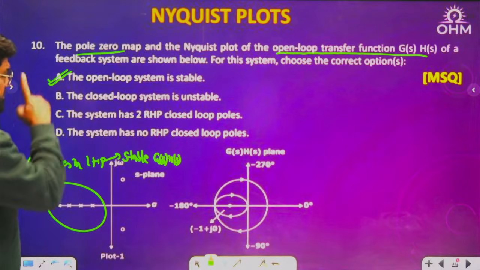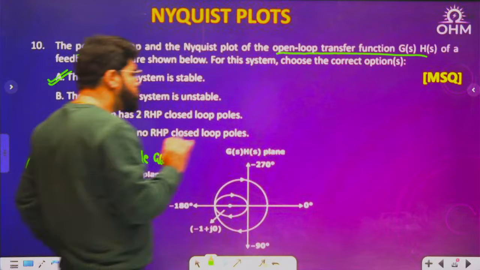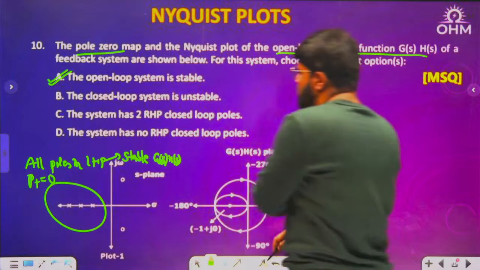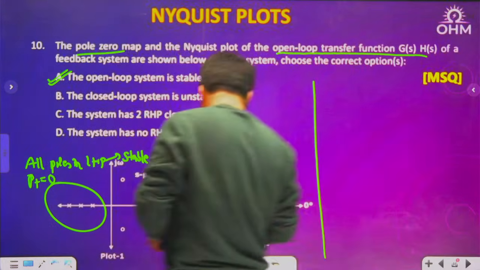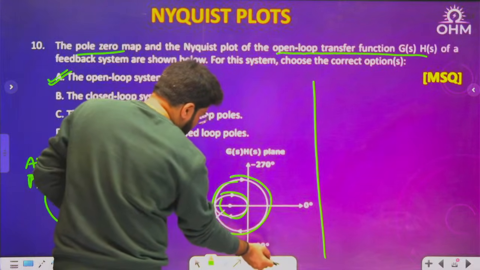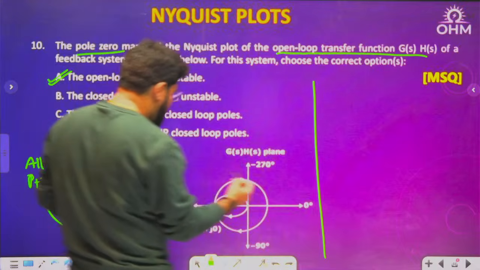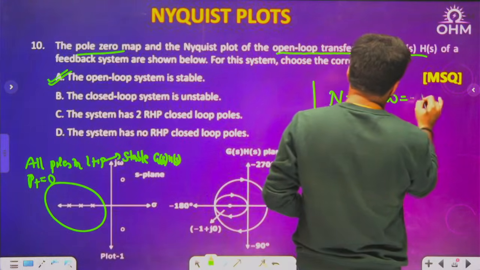What about the closed loop? For closed loop, I want the number of encirclements. Now you see here, number of encirclements: 1 clockwise, 2 clockwise. Very clearly, both are clockwise. So the number of encirclements n is equal to 2 clockwise, meaning minus 2.